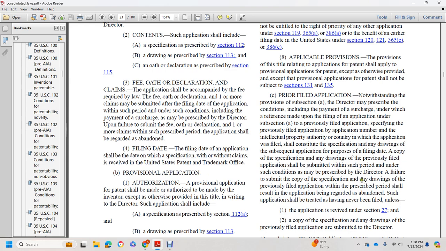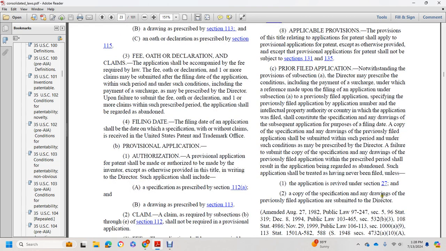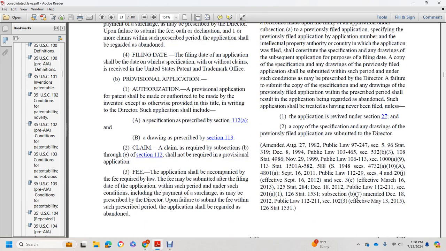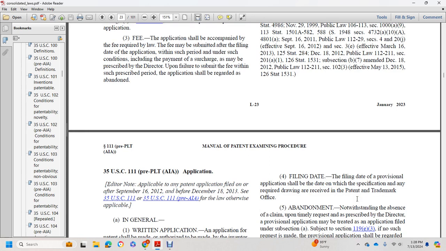Failure to submit a copy of the specification and any drawings of the previously filed application within the prescribed period shall result in the application being regarded as abandoned. Such application shall be treated as having never been filed, unless the application is revived under subsection (b) and a copy of the specification and any drawings of the previously filed application are submitted to the Director.